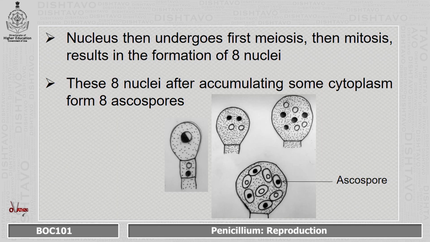This diploid nucleus then undergoes meiosis, which forms 4 haploid nuclei. The meiosis is then followed by mitosis, wherein 8 nuclei are formed. These 8 nuclei, after accumulating some cytoplasm, form ascospores.